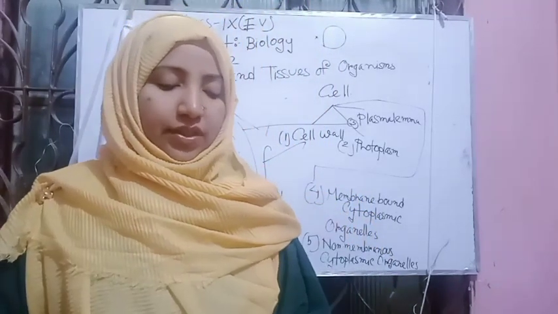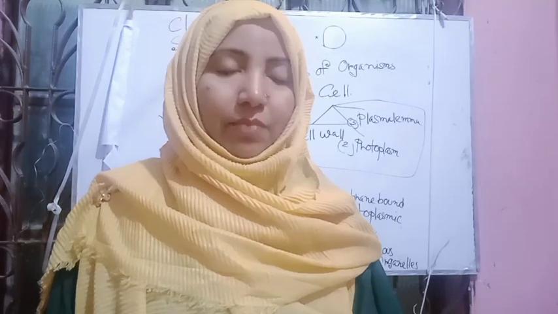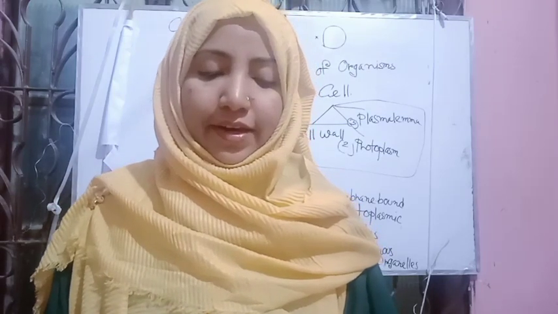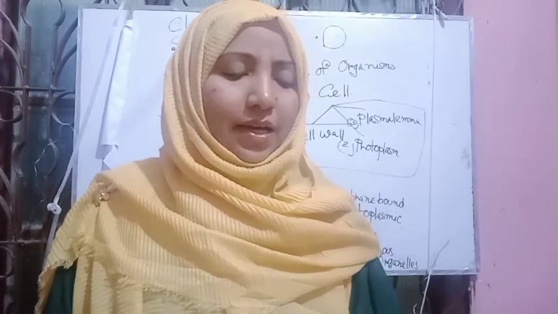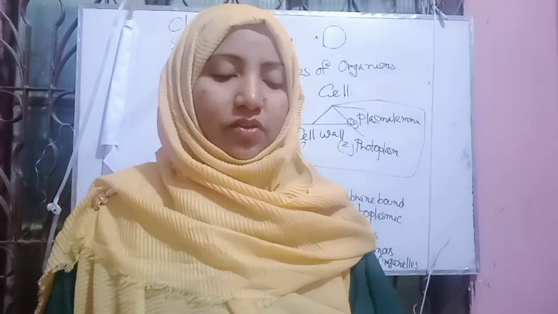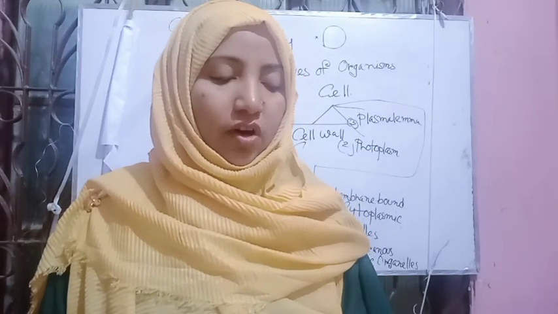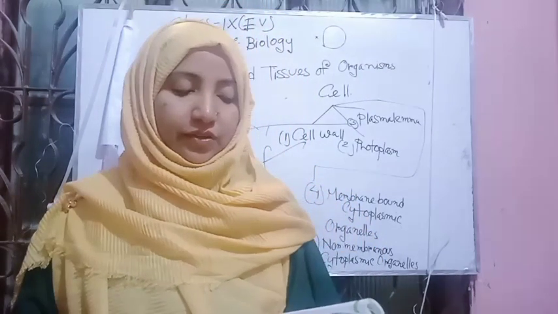Now, my dear students, we will also explain the main organelles of plant and animal cells and their functions. All higher plants and animals are eukaryotic. Each cell consists of many organelles, although most of the organelles are found in both plant and animal cells.